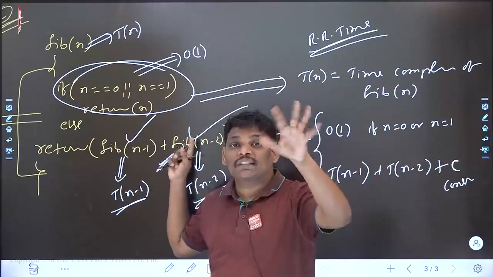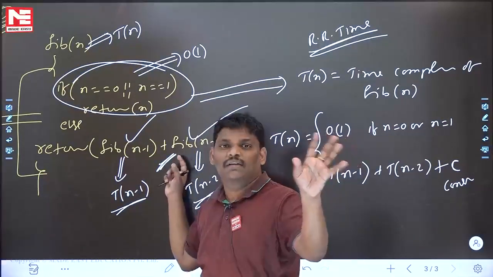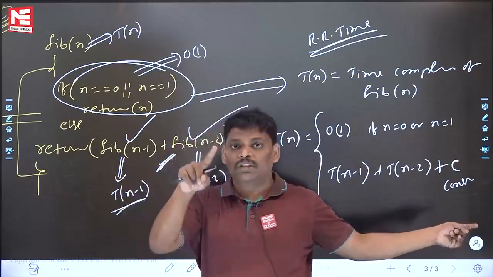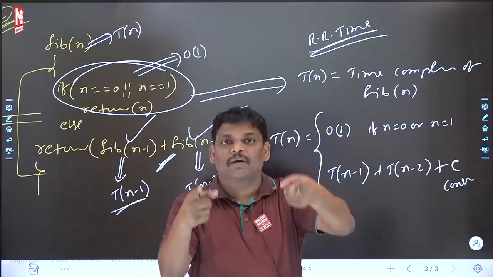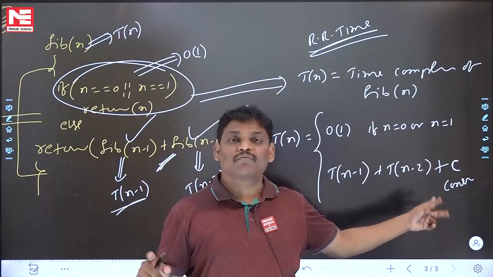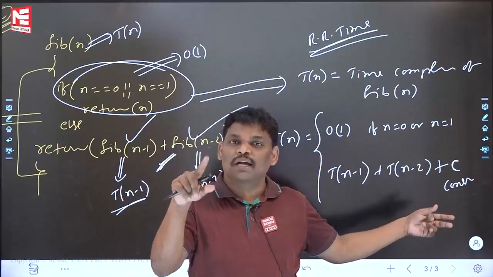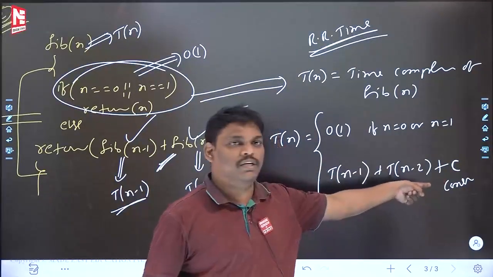If nothing else is there other than recursion, then write plus c. One non-recursive term is compulsory. While writing the time complexity in the else part, write recursions first. Afterwards, if any loop is there, write n. For inner loops, n square. If no loop is there, then write constant.